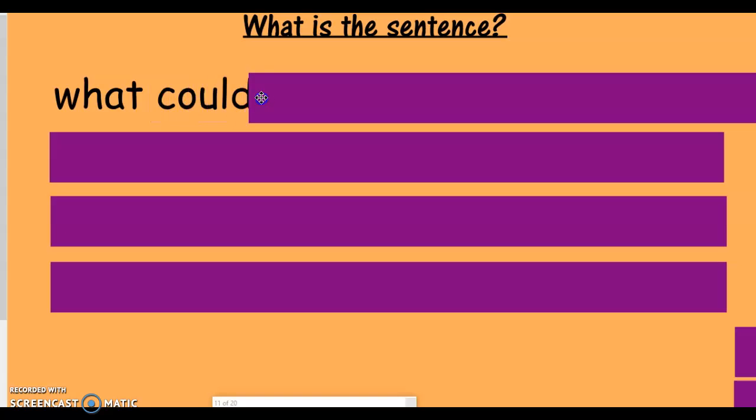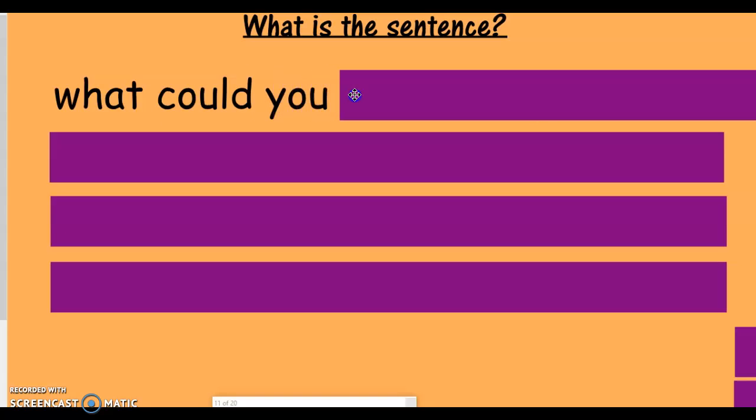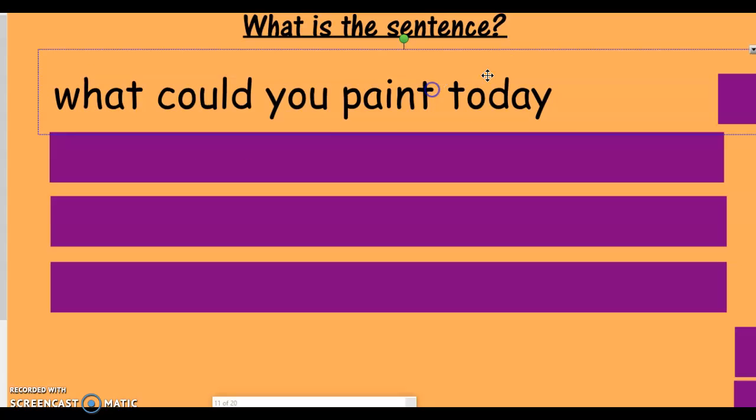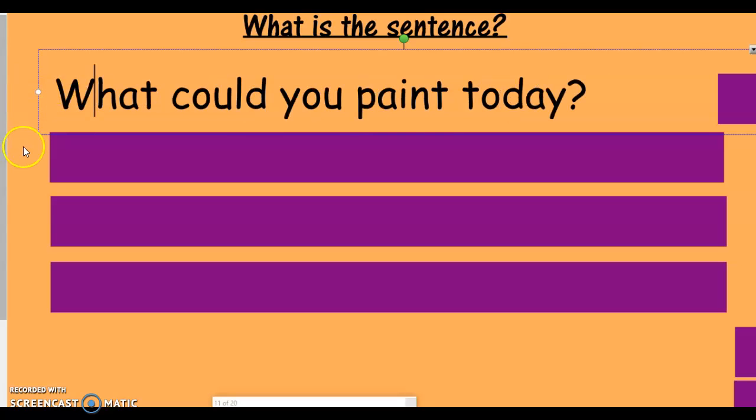What could you paint? AI says A, P, A-N-T, paint. What could you paint today? Well, I'm asking you a question, so I need to make sure I put punctuation on the very end. I'm asking that question, question mark. So I also need to change that beginning letter to a capital letter if you didn't notice that. What could you paint today?